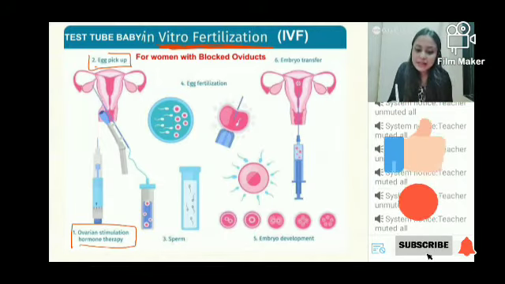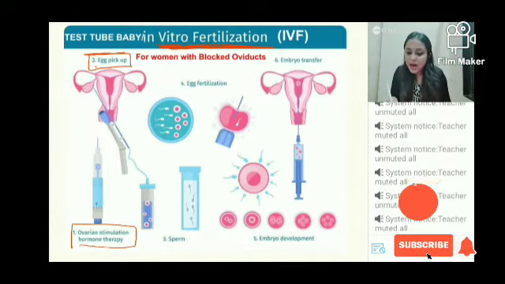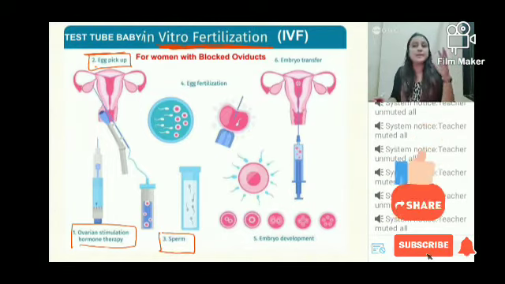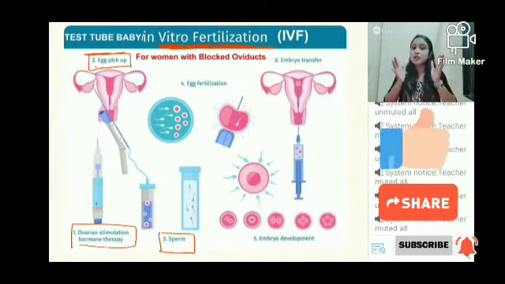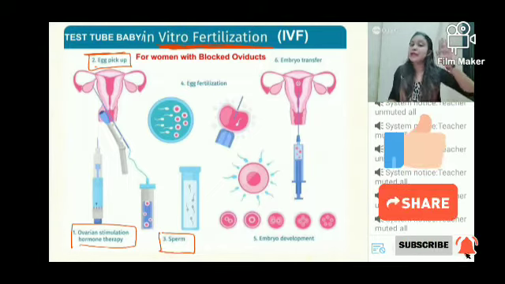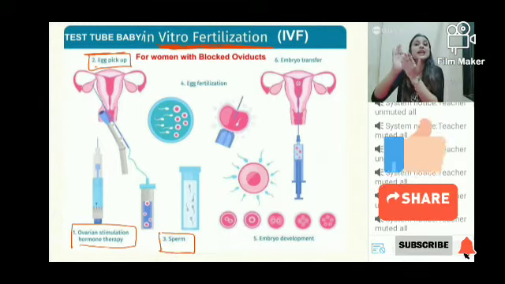And next, the eggs are picked up from the ovary. ठीक है? उसके बाद the male will be donating the sperm. So now we have the ovum, now we have the sperm also. There was this female, and this female had given her eggs. There was a male, the male had given his sperms.